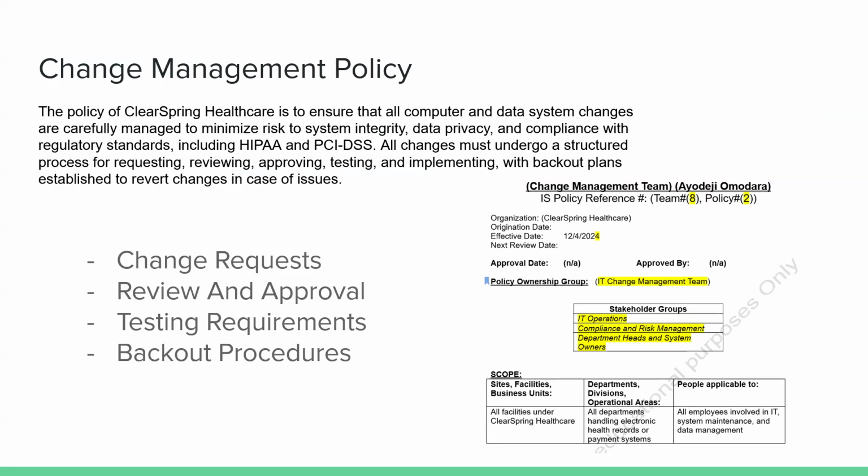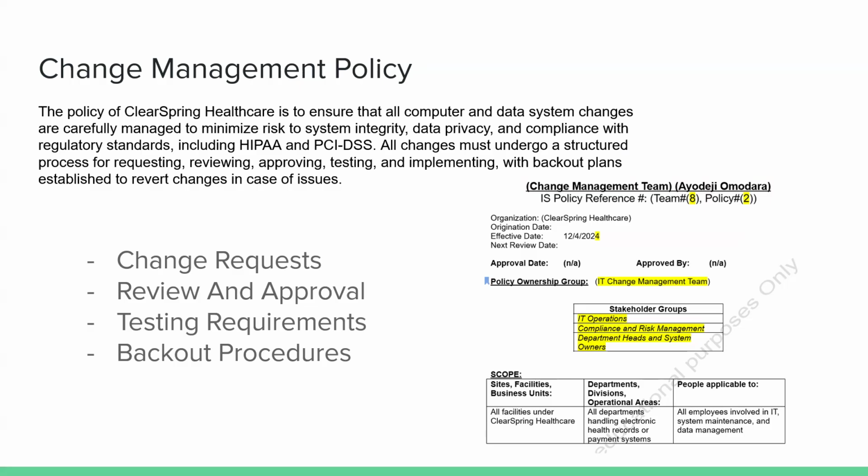So first, we're going to talk about change requests. The policy for change requests is that all system changes must be initiated with a formal request, an RFC form detailing the purpose, impact, and scope. You need all these just to make sure we have documents so we can track what people want to change, and we have formal documentation when they want to change it.